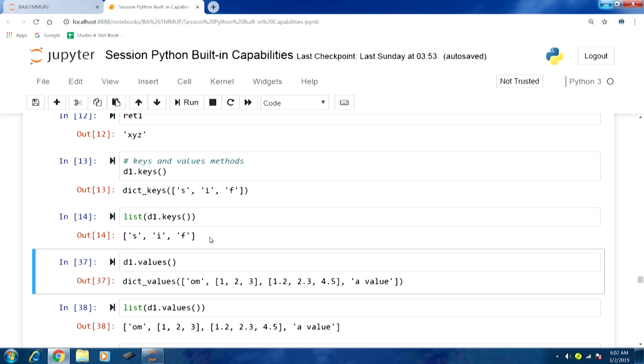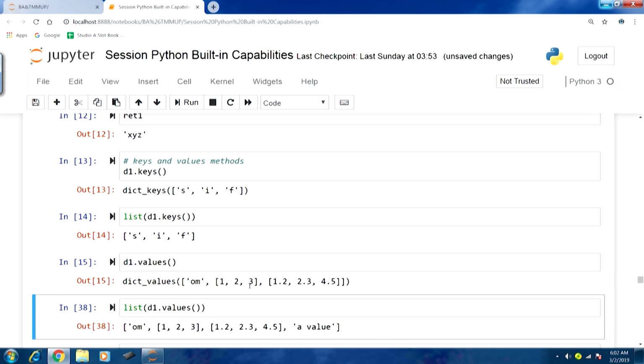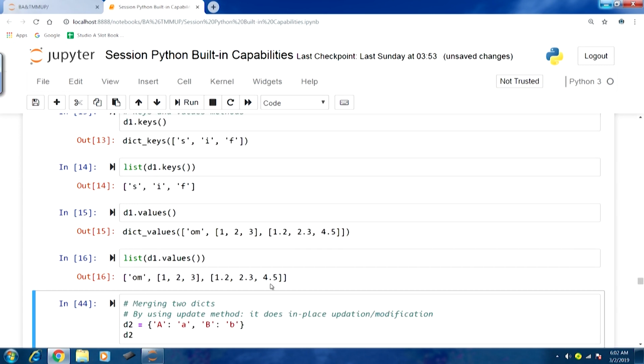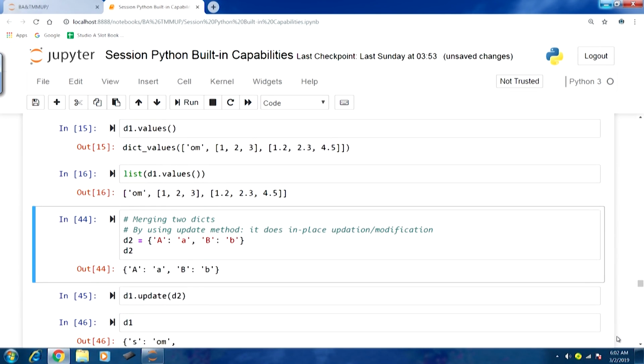Similarly, we can use the values method for this dict object. So, D1 dot values, if we run this, we get the output. Here you can see dict values, and the output contains only the values part of the dict object. If we again want just the values as output, we can use the list function. So, list D1 dot values, if we run this, you would see the output just contains the values part.